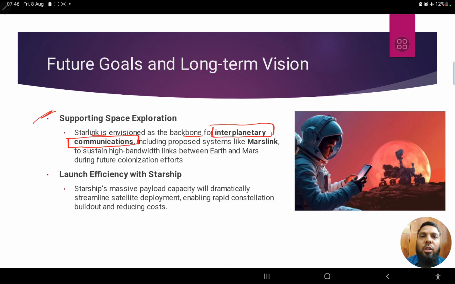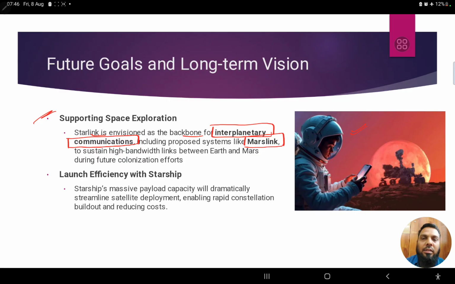So Starlink is not only to provide internet connectivity to people on Earth, but even to people sitting on Mars, let's say, because that's the ultimate aim of Elon Musk. He wants to colonize Mars. Therefore, people sitting on Mars should also have some sort of internet connectivity. So this is the Starlink project, and there is another project called Mars Link, right?